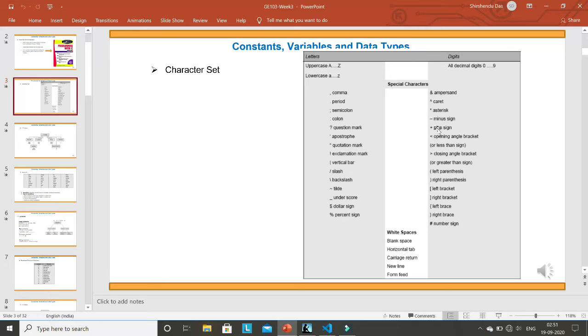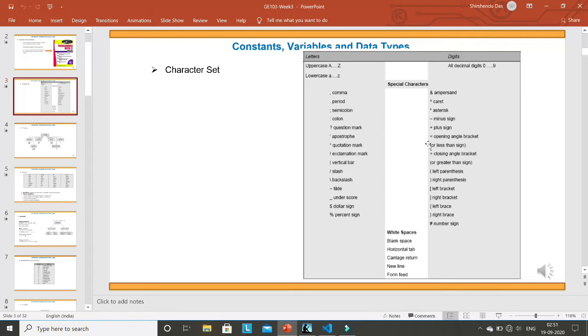Then there are many other special characters, and as you study this course one by one, you will understand the use of those special characters. Then some white space characters: blank space, horizontal tab, carriage return, new line, form feed, all these kinds. So these are the characters that we use in C programming, and by combining all these characters, you can write a C program.